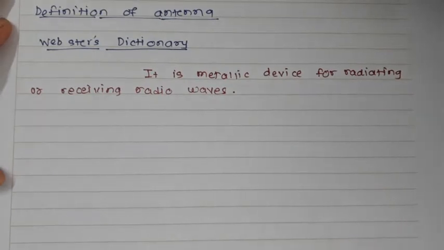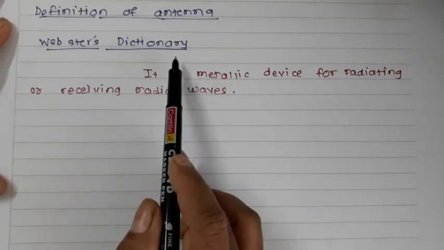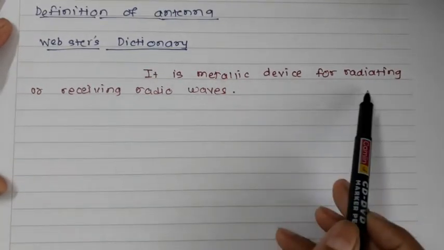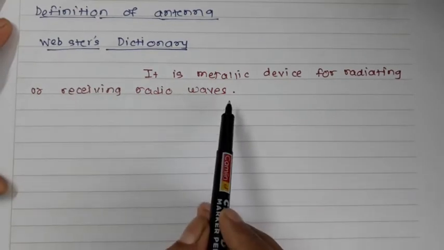Hello all. In today's session we are going to discuss the basic principles of radiation through wire antenna. But before talking about the wire antenna, we'll see the definition of the antenna. According to the Webster dictionary, it is a metallic device for radiating or receiving radio waves.